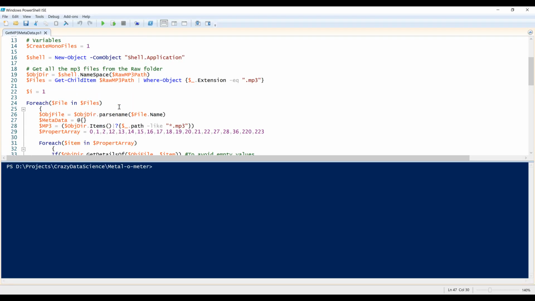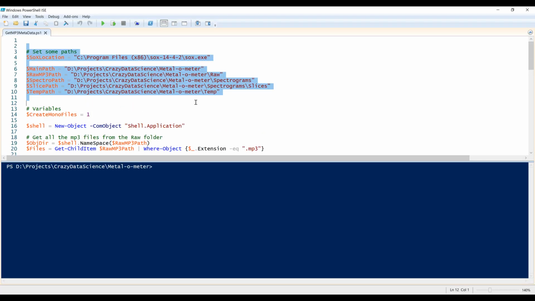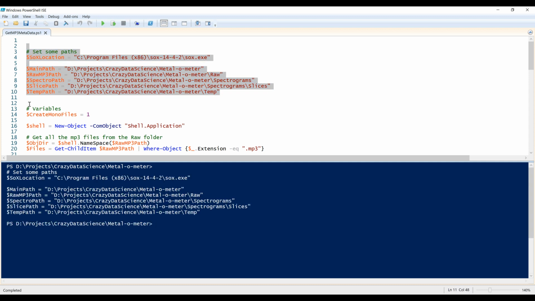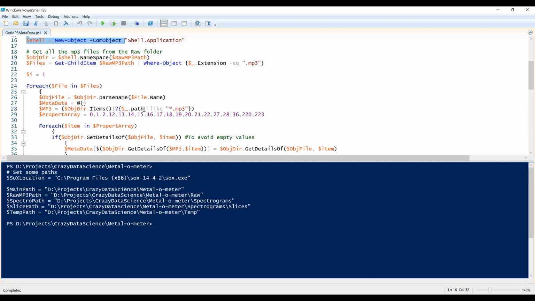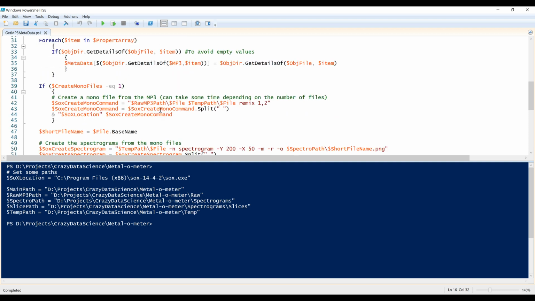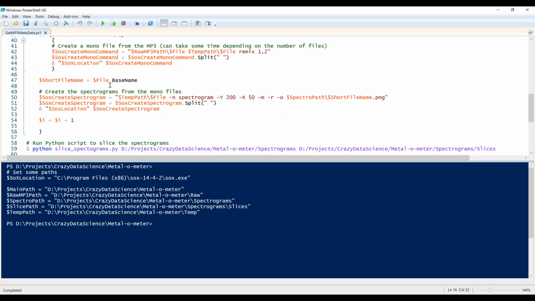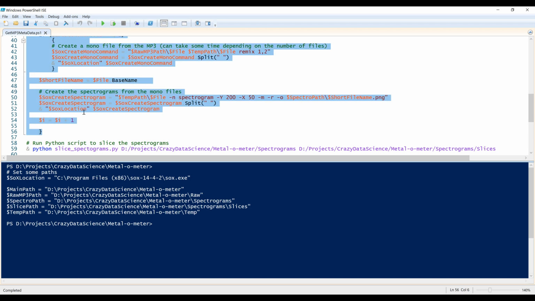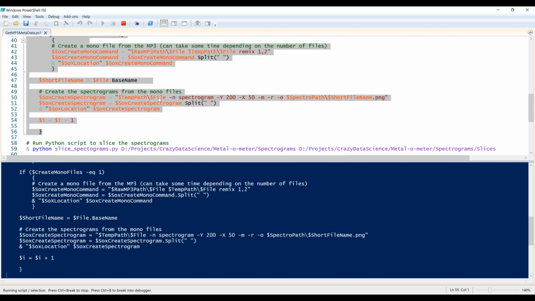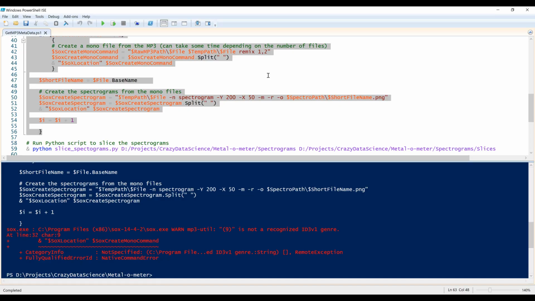So we're going to run through this code step by step. First set some locations, and then go through every file inside the MP3 folder, the raw folder, create a mono file, which we defined here, and generate the spectrogram. There's only one file, so this should be very quick. Many hours later. And it's done.